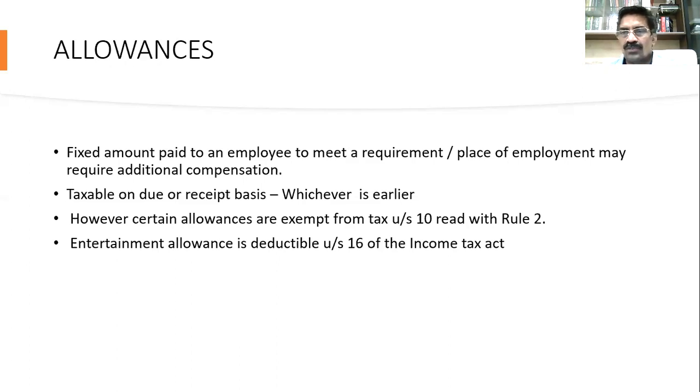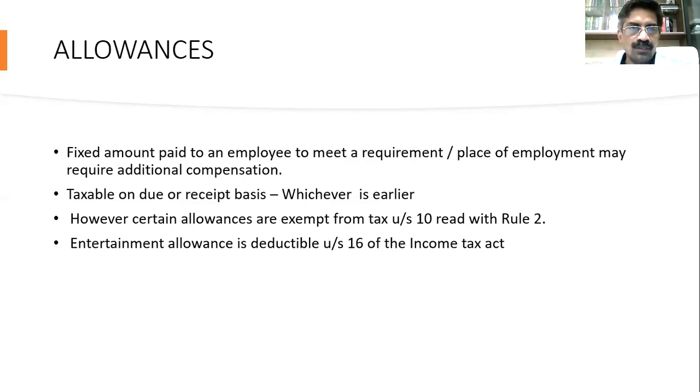We have already seen this in house property. Because of interest on capital borrowed, you get a loss. So on account of deduction, there can be a loss. That means deductions can be more than your income also. But when it comes to exemptions, exemptions can never be more than your income. That means it is not possible to get a loss on account of exemptions, and if you get it, that loss will also be ignored. For exempted incomes, you will not get plus or minus. That is one important difference.